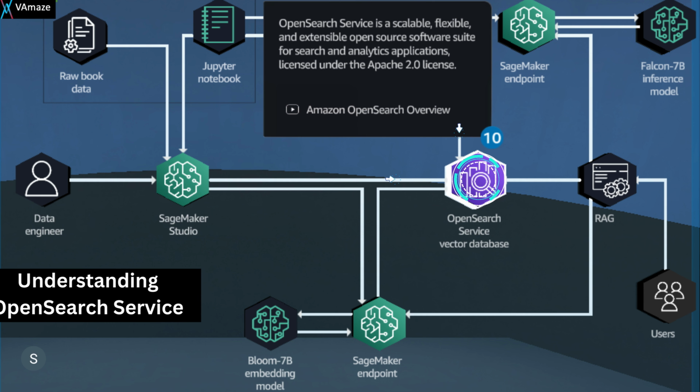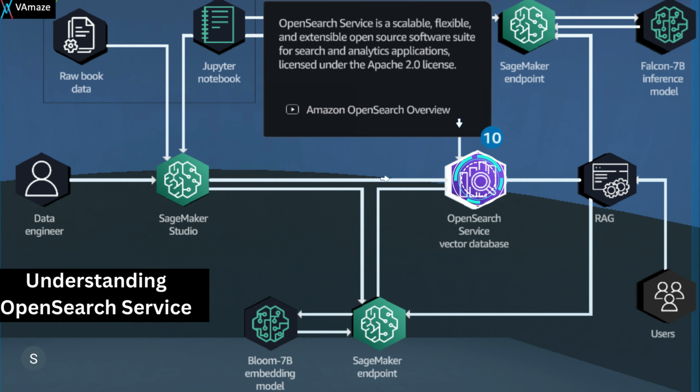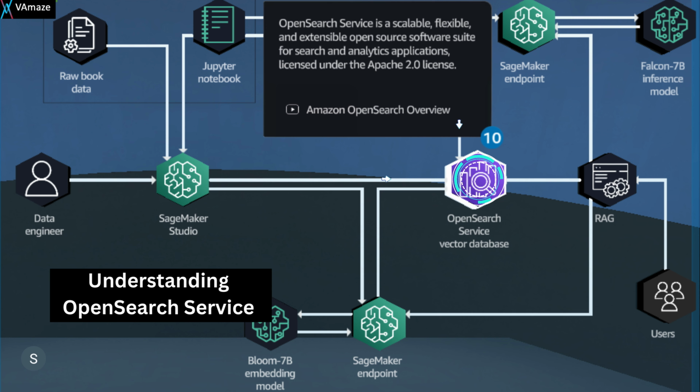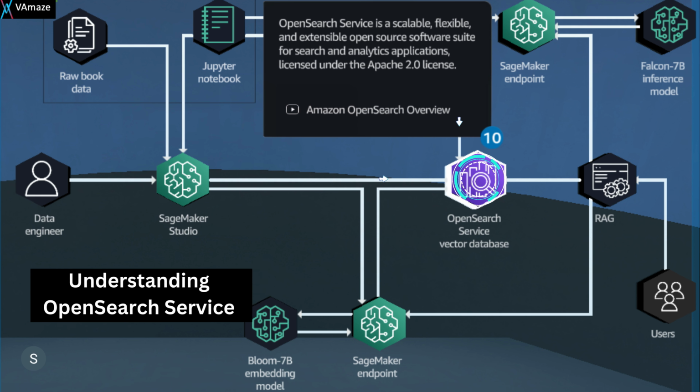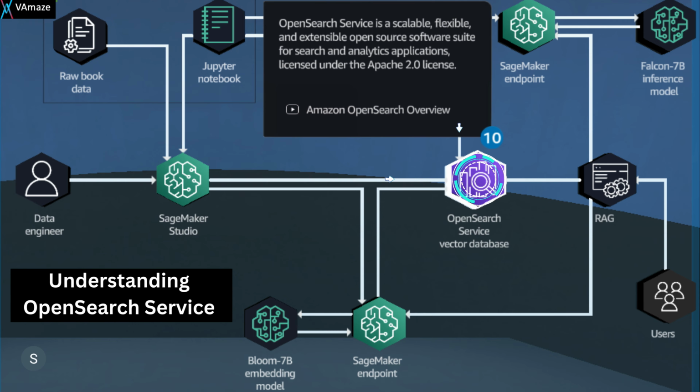So in this slide, we'll focus on the highlights of the role of OpenSearch Service within the solution. As a capable, flexible, and extensible open source software suite, OpenSearch Service provides a powerful platform for search and analytics applications. By leveraging OpenSearch Service, the solution ensures the efficient storage, retrieval, and analysis of the embedding vectors, enabling the LLM to effectively access and utilize the relevant information. This robust and adaptable platform contributes to the overall performance and accuracy of the book recommendation system.